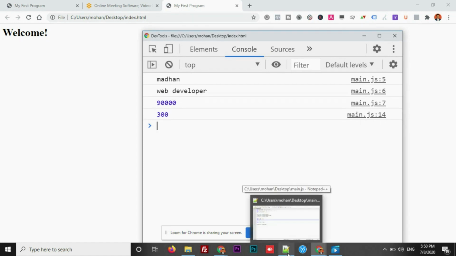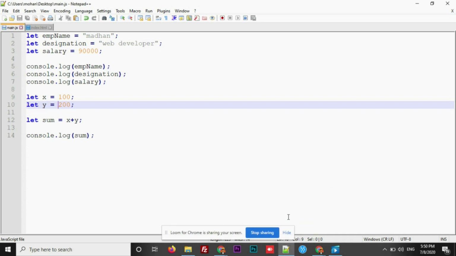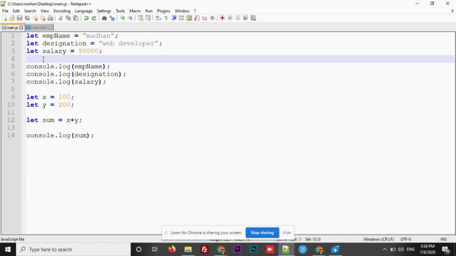Now, what is meant by a constant here? For variables, if you want, you can reassign the value. That's what a variable is. Variable in the sense, you can reassign the value. Even though the value has been assigned once, one more time if you want, you can reassign. That's what we call a variable. Let me quickly show you what I mean by that. So salary is 90,000 here. For the same salary variable, I'm just going to assign one more. This time it is just 10,000.